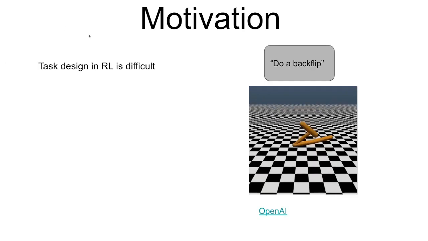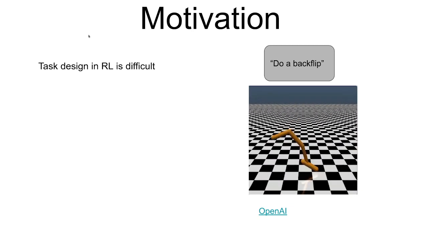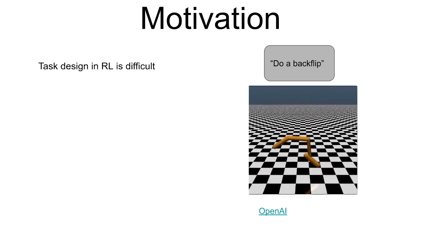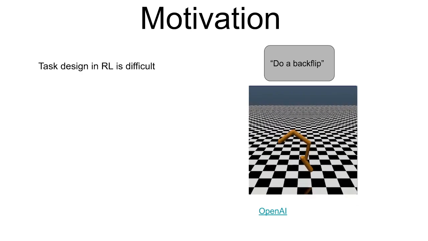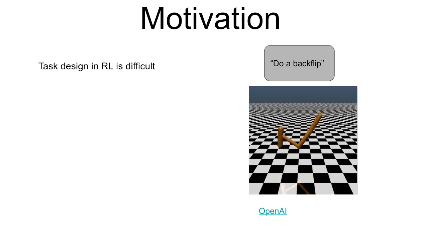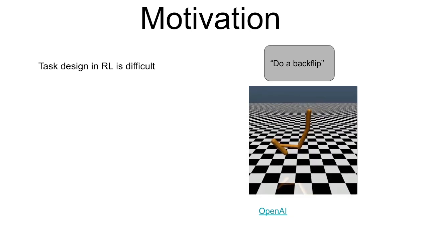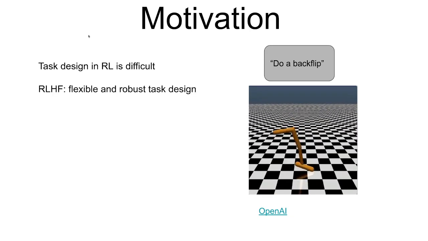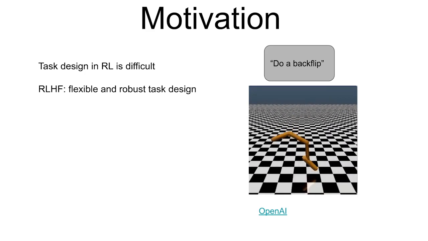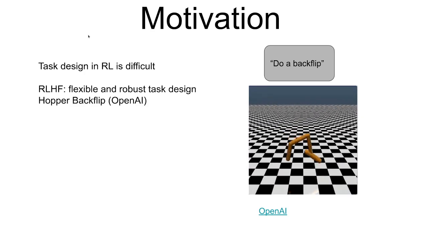So our motivation is that task design in reinforcement learning is very difficult. For example, consider this video of an agent doing a backflip. It will be very difficult to design a reward function for this, mainly because the reward is non-trivial, and also it depends on full trajectories, not just individual states. RLHF is a robust and flexible method for task design that solves this problem by using human preferences to implicitly specify a reward function.